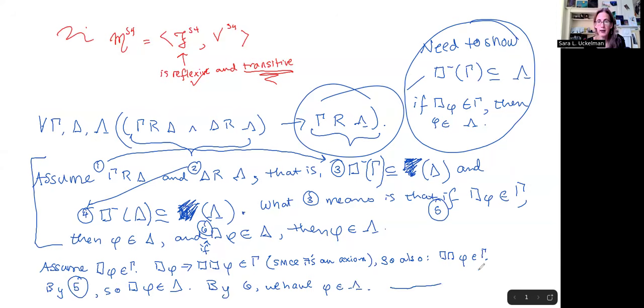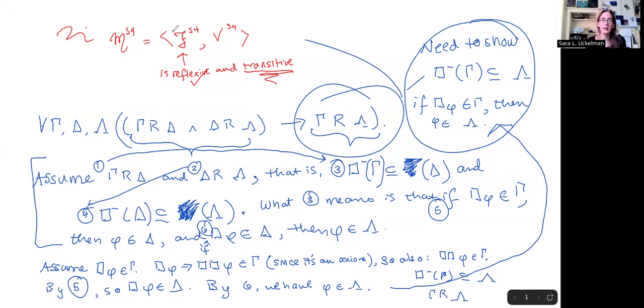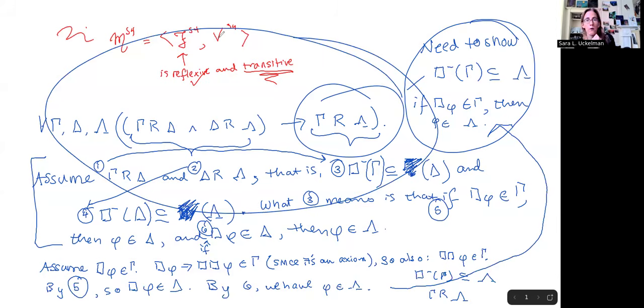And if you go back up to what we needed to show, that's what we wanted. On the assumption that necessary phi was in gamma, we can show that phi is also in lambda, which is equivalent to saying that the box minus of gamma is a subset of lambda, and hence that gamma sees lambda, which is what we wanted to show.